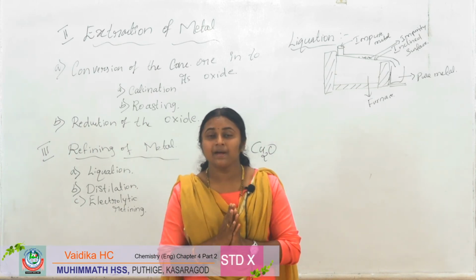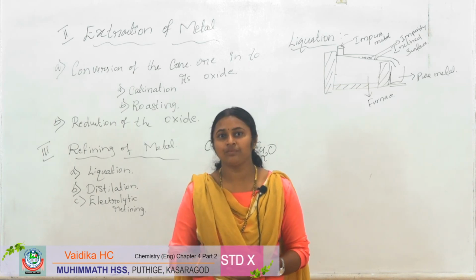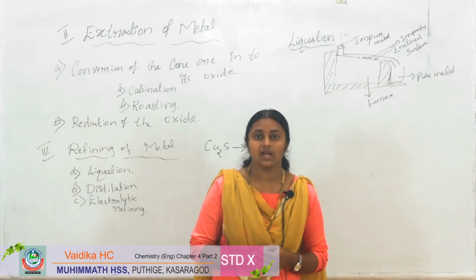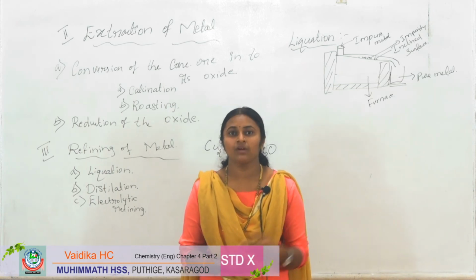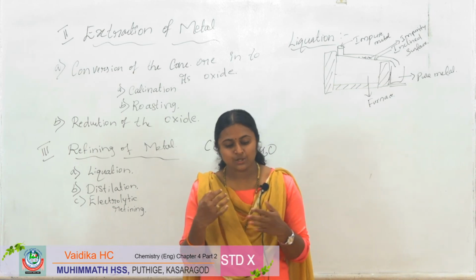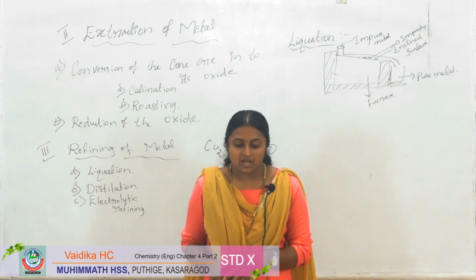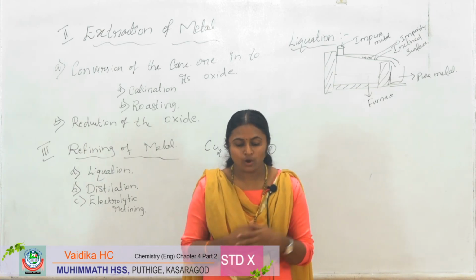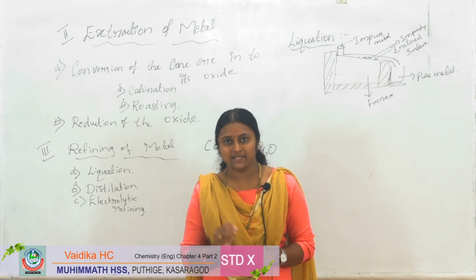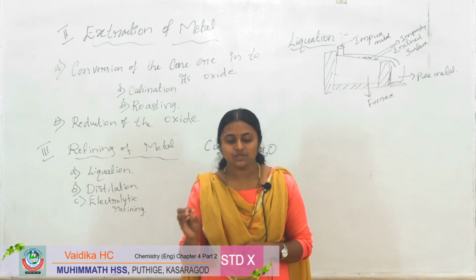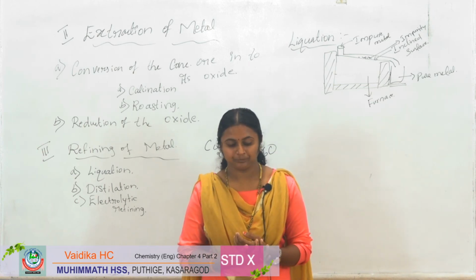The next step in metallurgy is refining of metals. In metallurgy, the third step is refining of metals. It also involves different methods. The metal obtained by reduction may contain other metals, metal oxides, and small quantities of non-metals as impurity.